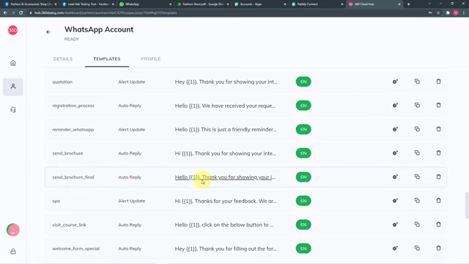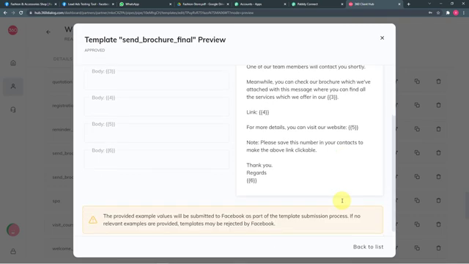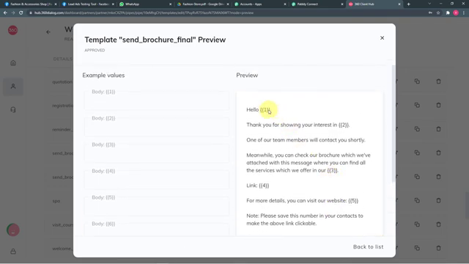In my template, you can see we have {{1}}, 2, 3, 4, 5, and 6 in double curly braces. These are called body fields of the template, and they are made to have variables in our message. After hello, we are going to put the name of the person who has filled our Facebook lead ad form. Here we are going to enter the Facebook page's name or the business's name, the services we offer in the third body field, and the link of the brochure. These are the things that need to be changed with every new message. The name is going to change, the business's name can change, the Facebook page name can change.